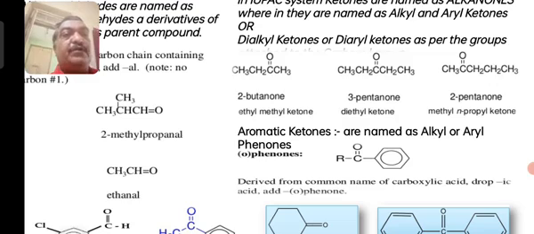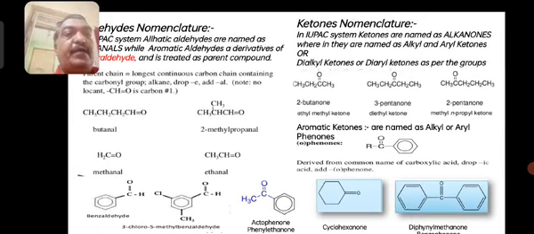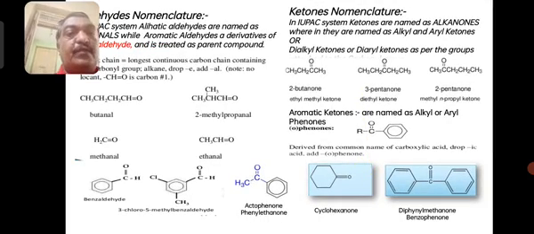In the case of aromatic ketones, the C6H5CO group is generally treated as a phenone. And the R may be aromatic or alkyl. For example, we have here acetophenone, CH3COC6H5. It can also be named phenyl ethanone.